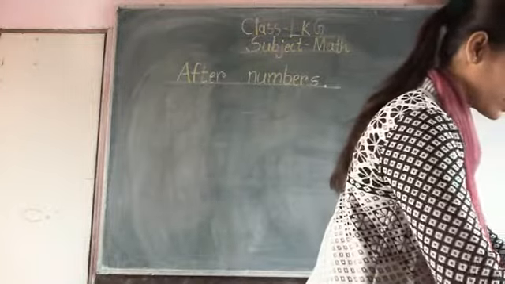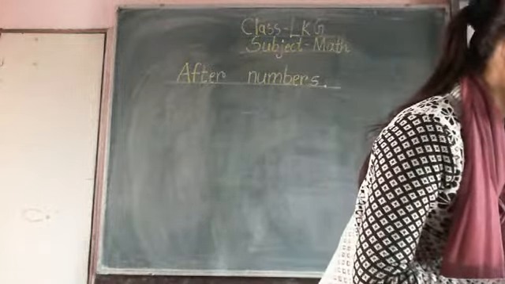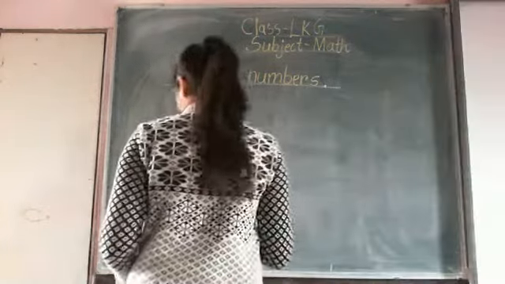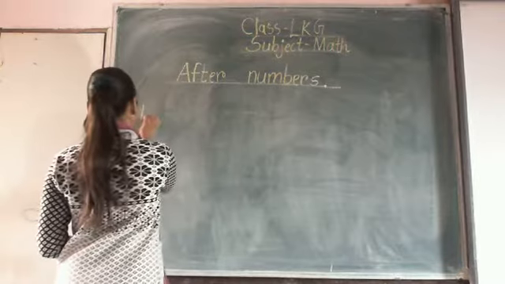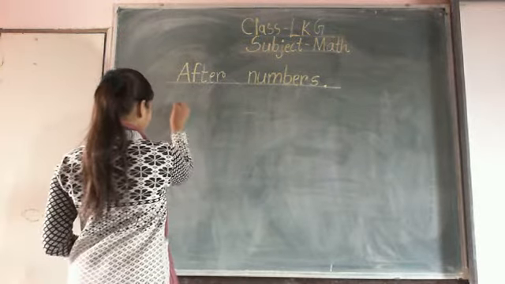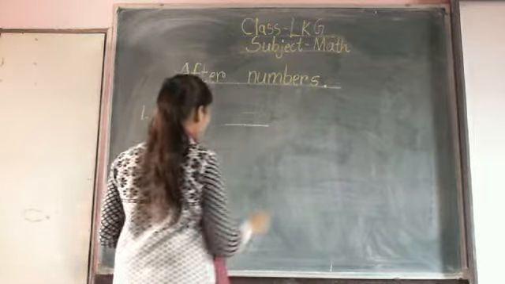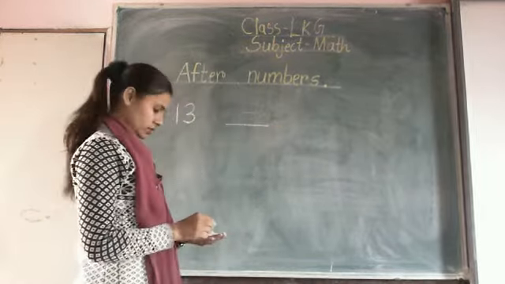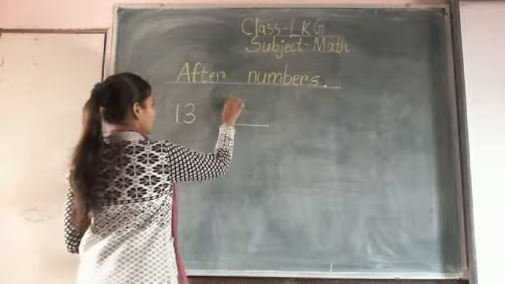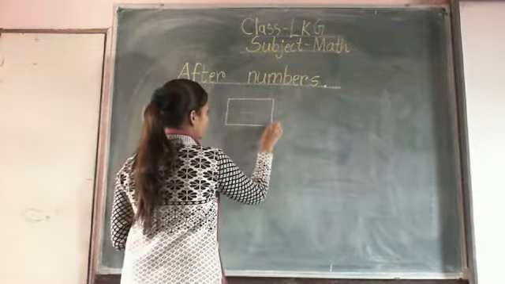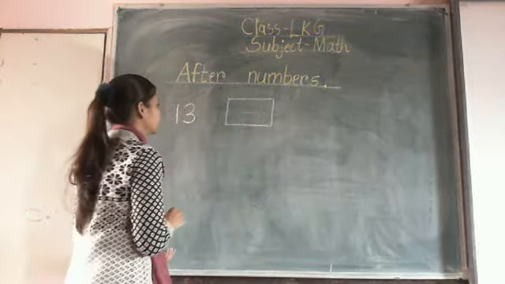Number 1. What is the after number of 13? Write in a box. What is the after number of 13?